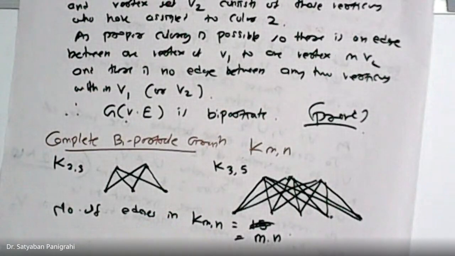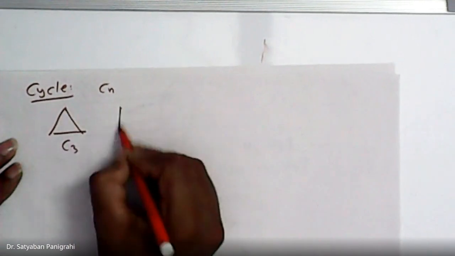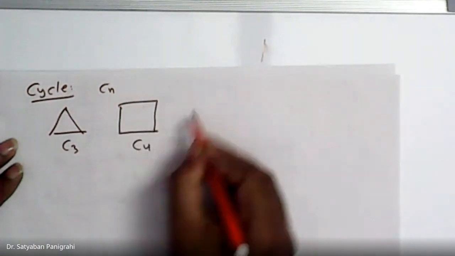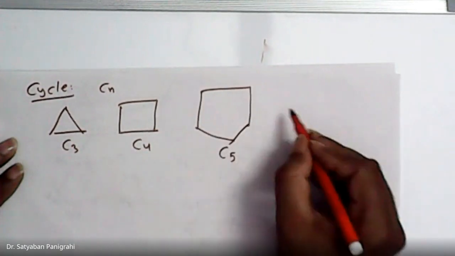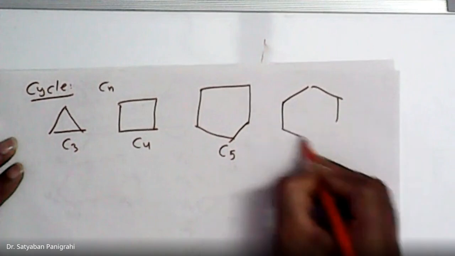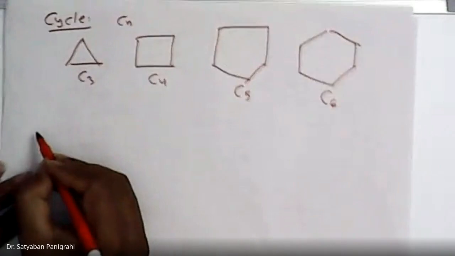After that we have another type of graphs, something called cycle graph. Cn. Here C3, here C4, here this is C5, here C6. Similarly, we can define wheel.